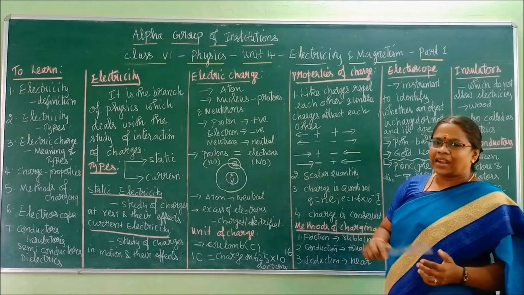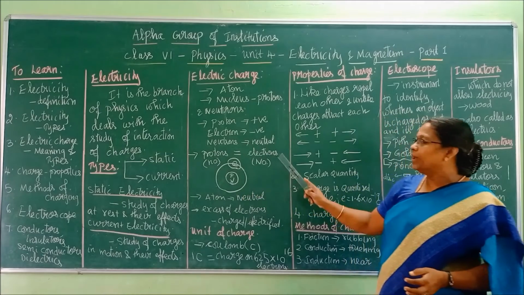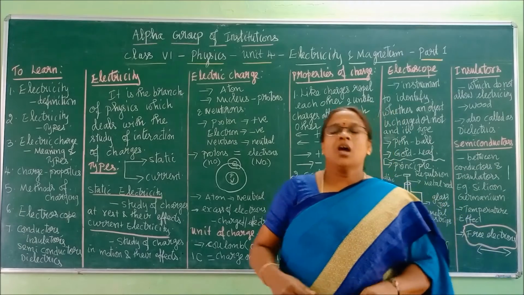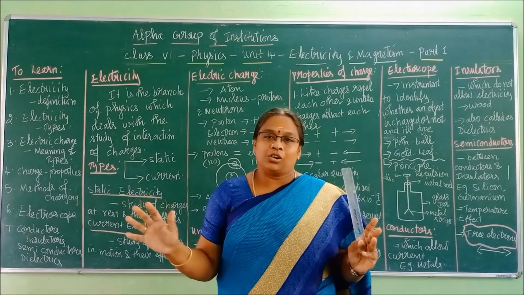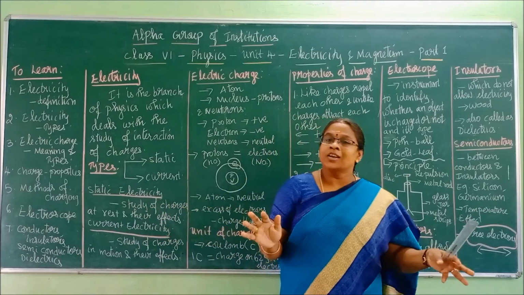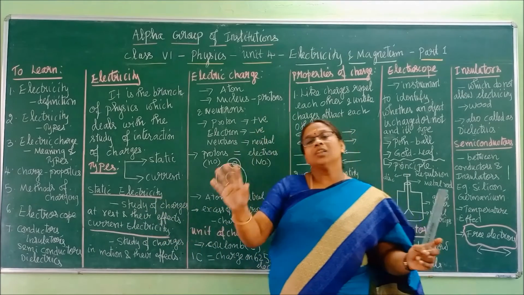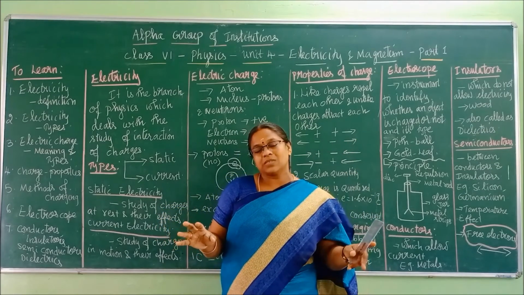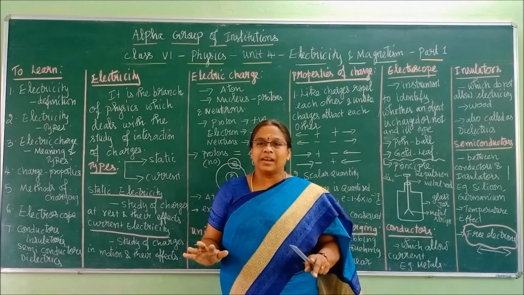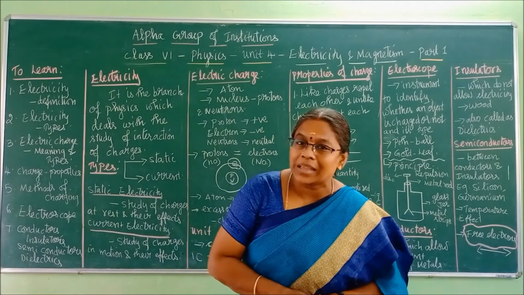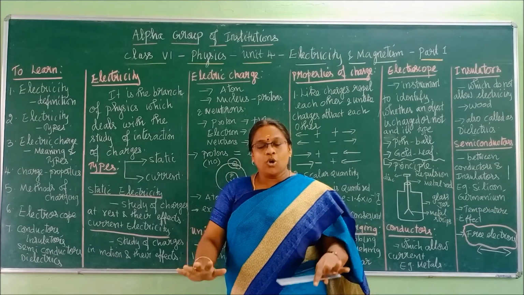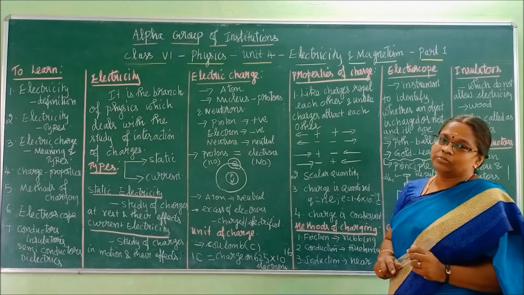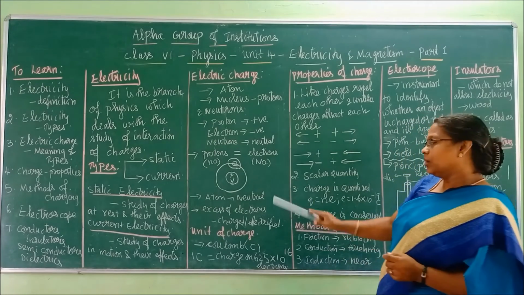Right. Here in an atom, the number of protons will be equal to the number of electrons. If an atom has 10 protons, automatically it will contain 10 electrons. What charge does a proton have? Positive charge. What charge will electrons have? Negative charge. 10 protons will have 10 positive charges. 10 electrons will have 10 negative charges. So plus and minus will get cancelled. So the atom will remain neutral. That is what I have given here. The atom will be remaining neutral.